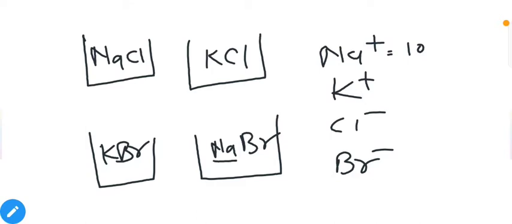NaBr as well. If Cl minus conducts 5 points of electricity in NaCl, then it will conduct 5 points of electricity in KCl solution. If Br minus conducts 6 points of electricity in KBr, then it will be 6 in NaBr. And if K plus conducts 12 points of electricity in KCl, then it will conduct 12 points of electricity in KBr. We are talking about limiting molar conductivities. So what is limiting molar conductivity?